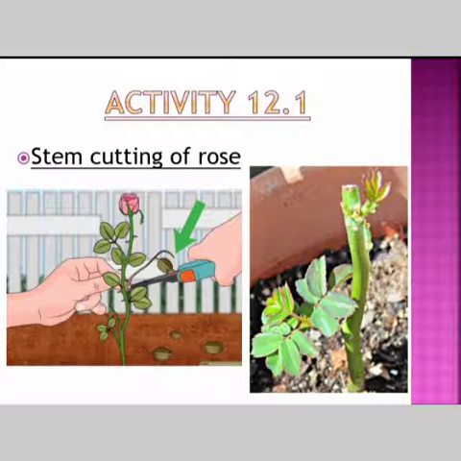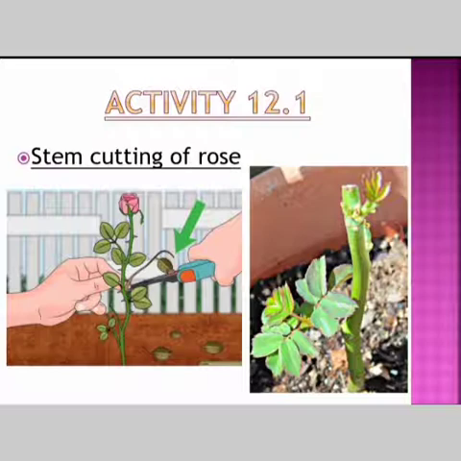So when you cut the stem of a rose and you plant it in a different pot, that stem is going to produce a new plant, right? For that you have an activity in your textbook. What you're supposed to do is cut a branch of rose or champa. You can take both the plants, okay, with a node.